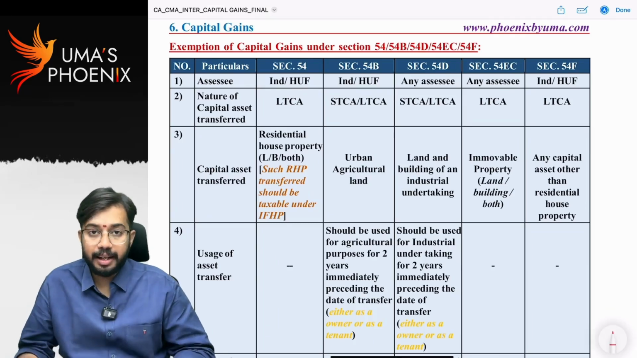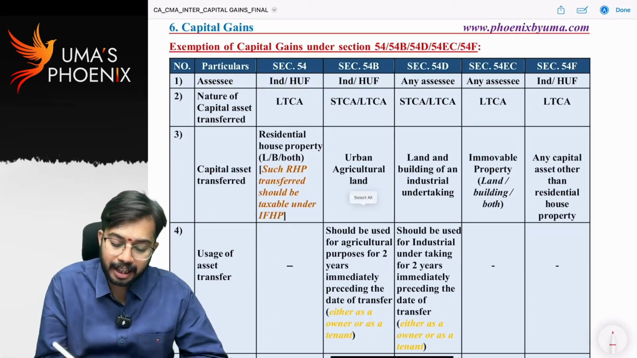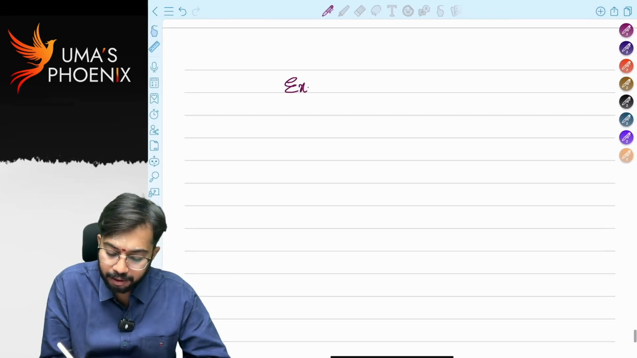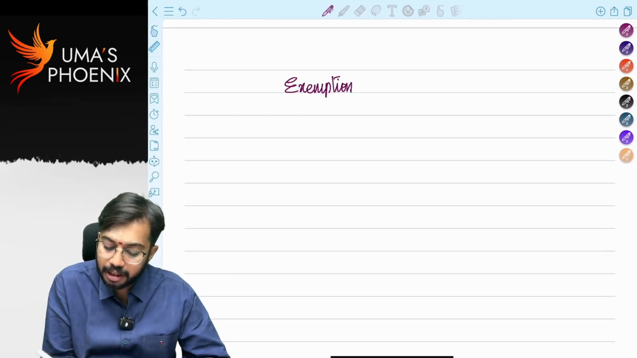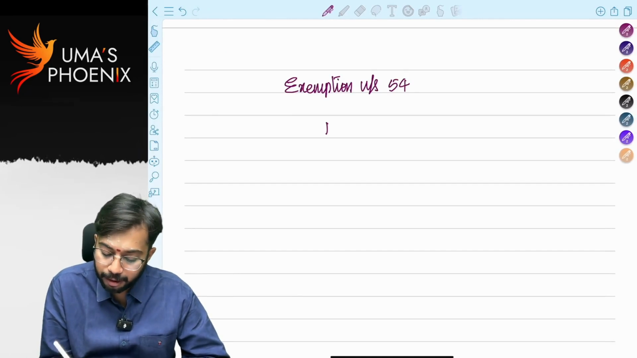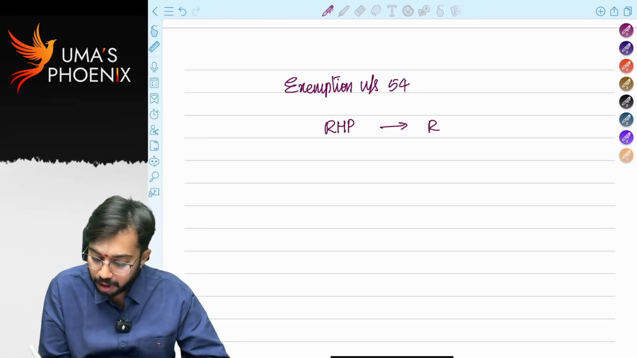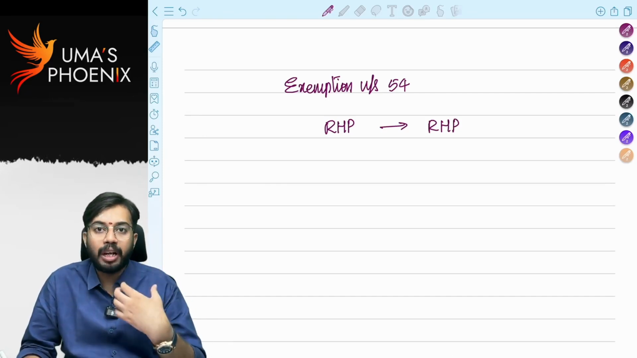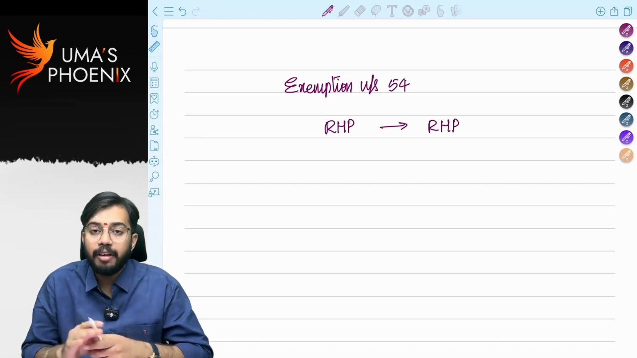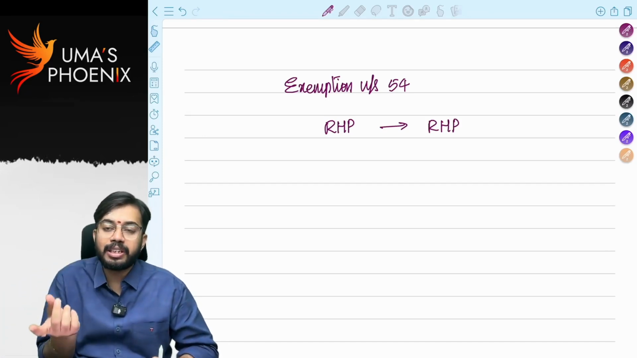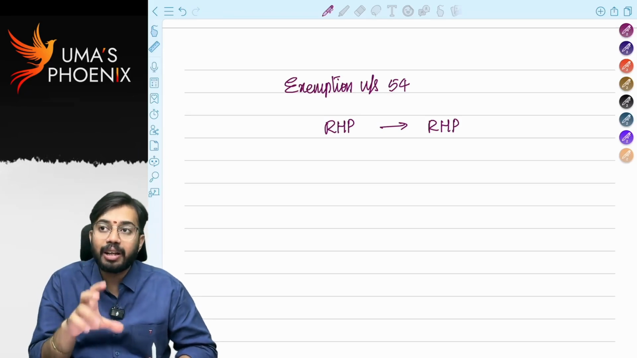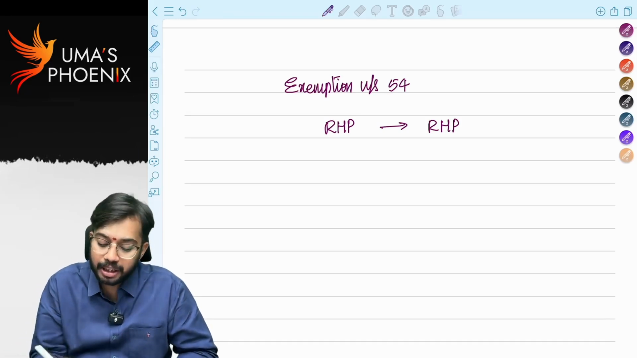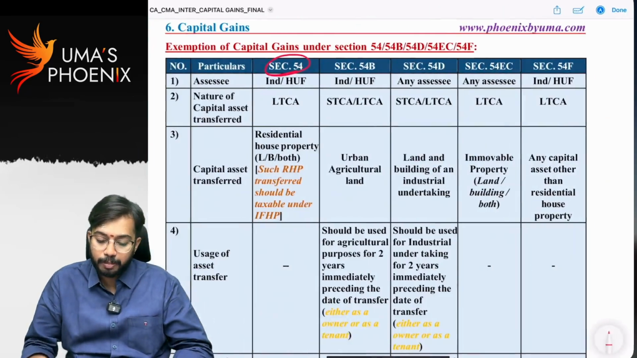Now let us discuss exemptions. First, let us discuss exemption under section 54. What is the combination for exemption under section 54? Combination is residential house property to residential house property. That means when you are selling residential house property, whatever the amount that is received is there, gross capital gain. If the gross capital gain amount is again reinvested in new residential house property, then whatever the amount that is reinvested, that is allowed as exemption under section 54. So combination is residential house property to residential house property.